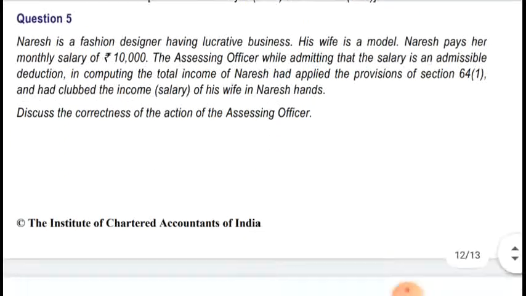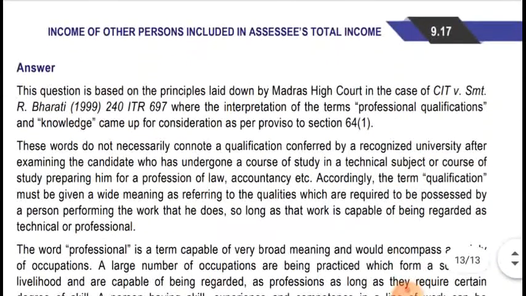So let's see the solution. Assessing officer is not correct in this case. This question is based on the principle laid down by the Madras High Court in the case of CIT versus Srimati R. Bharati, 1999, 240 ITR 697, where the interpretation of the term professional qualification and knowledge came up for consideration as per the proviso to section 64(1). Okay, so they have given a case reference.